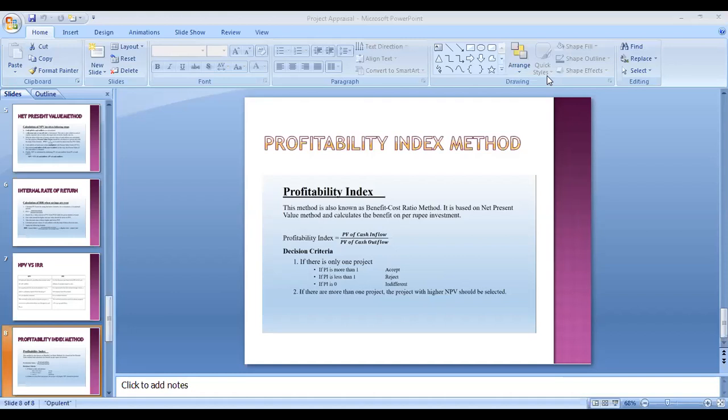Treat this as the last option when you really appraise your project, because this method is ultimately the sum total of the previous methods. The first, NPV method and internal rate of return method, are good. But if you want to additionally inquire something, in that case, even this particular method is also good.